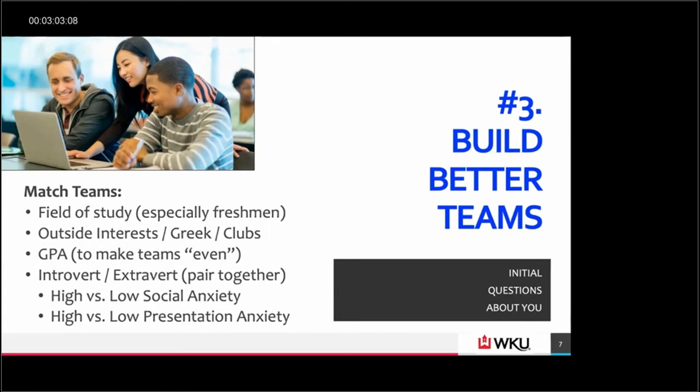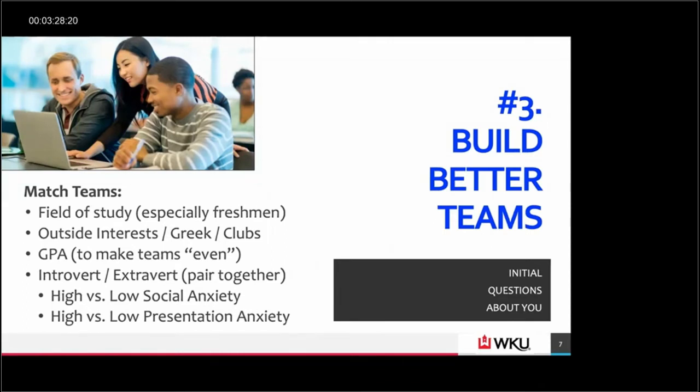Now, this is especially true for freshmen. A lot of times they don't know who is in their major. You can connect them. You really can't connect them by GPA a lot at that time. You can also take into account outside interest, whether they're in Greek life or not, any clubs they're involved in. And very important, are they an introvert or an extrovert, or do they have high or low social or presentation anxiety?